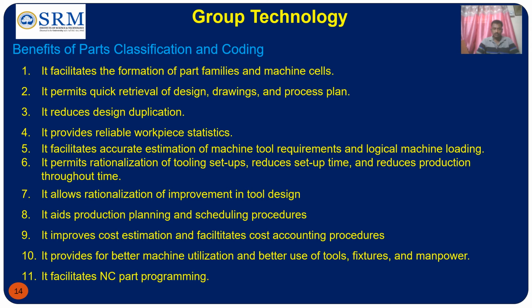It aids production planning and scheduling procedures. It improves cost estimation and facilitates cost accounting procedures. It provides for better machine utilization and better use of tools, fixtures and manpower. And it facilitates NC part programming. These are the various benefits of a parts classification and coding system.